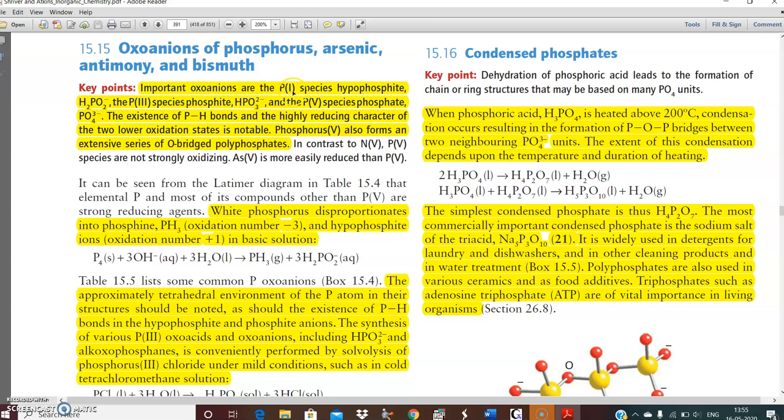Basically, the oxyanions are phosphorus species. They are in the +1 hypophosphite, +3 phosphite, and +5 phosphate oxidation states. The existence of the P-H bond and the highly reducing character of the two lower oxidation states is notable. Phosphorus(V) also forms an extensive series of oxygen-based polyphosphates.